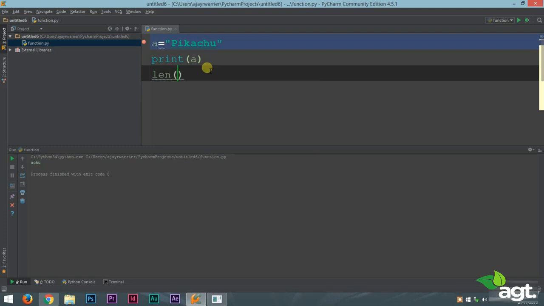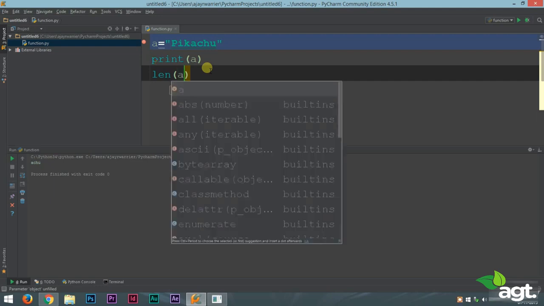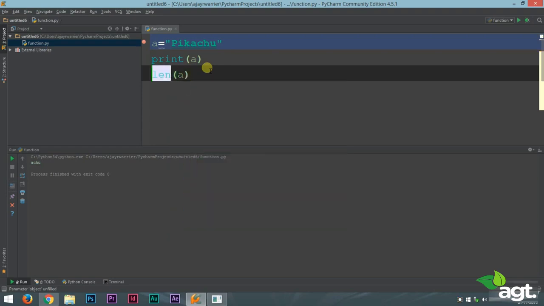Now if you type in len, parenthesis, inside the parenthesis we just type in the name of our string. In this case it is a. And now if we print this, let's see what happens. We get 7, which is our length of a string. There are 7 letters in this word. Pikachu has 7 letters, so it will print out 7.